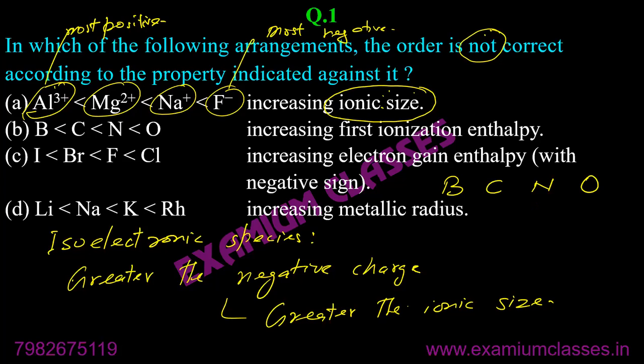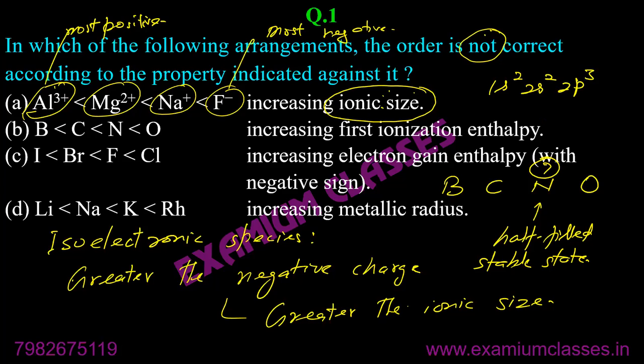But nitrogen has a half filled, stable state configuration, because it's atomic number 7, 1s2, 2s2, 2p3. 2p3 is half filled, a comparatively stable configuration. Hence, it becomes difficult to remove an electron from nitrogen. And as an exception, instead of BCNO, it is BCON.